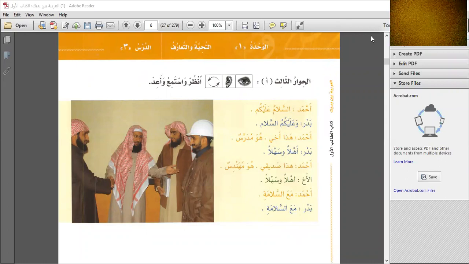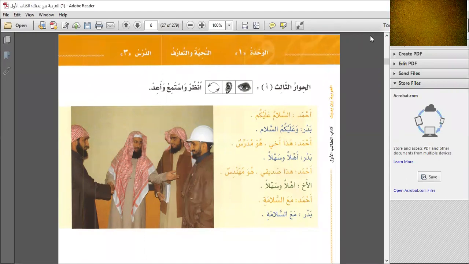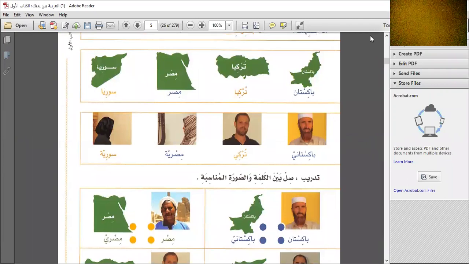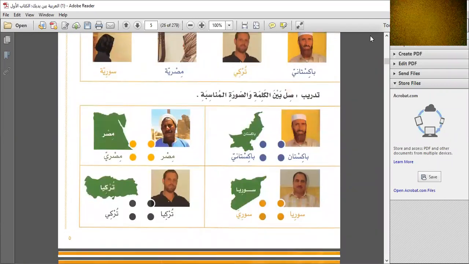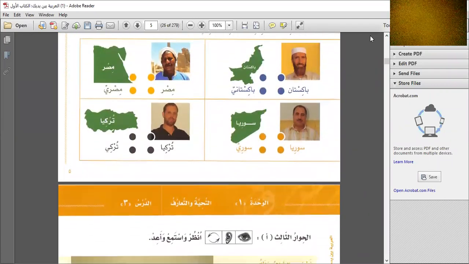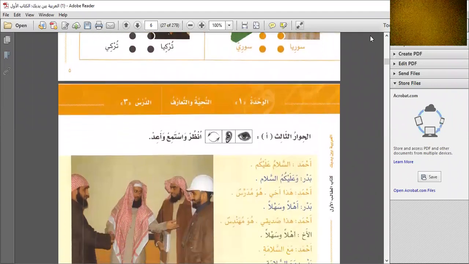Okay, today we're going to start the third session for spoken Arabic. Earlier we have finished the previous exercises. Here, let me show you this one. I hope you all have practiced this. We ended here. So today we're going to start this lesson.